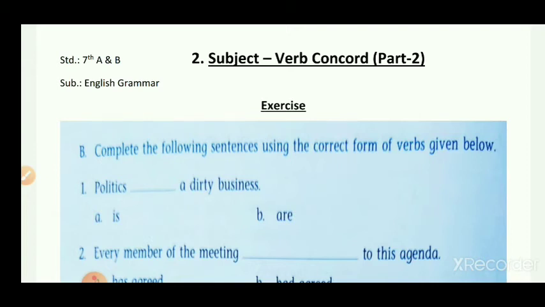Keep those teaching points in mind, and based on them we have to complete our exercise. In part 1 we completed our A exercise. Now today we have to do our B exercise. So let's start, students. Exercise B is given here. Complete the following sentences using the correct form of verbs given below. We have to complete the sentence with a verb given below. We have to select the correct verb according to our subject, and then fill up the blanks with those words. So now let's start.